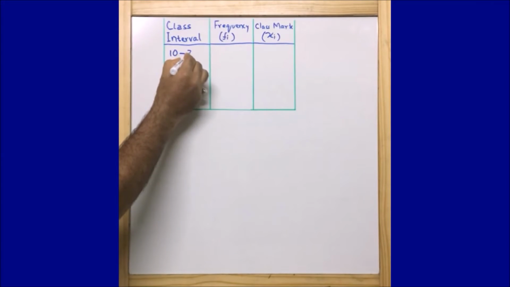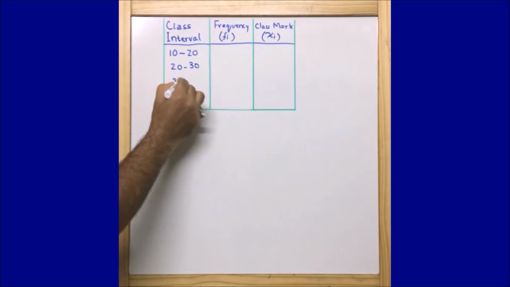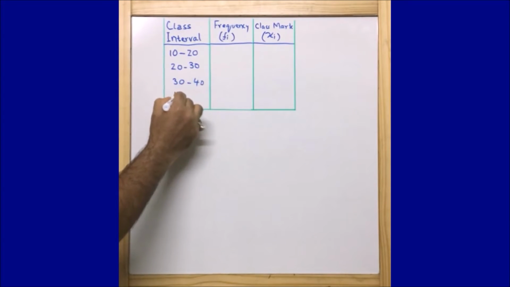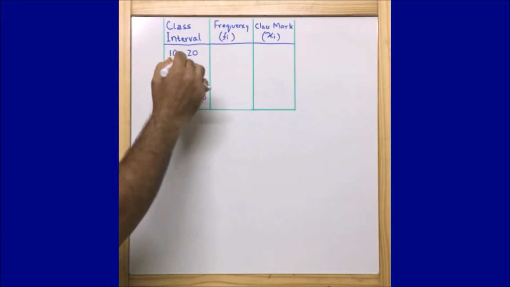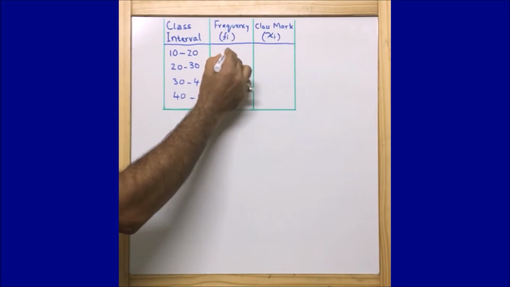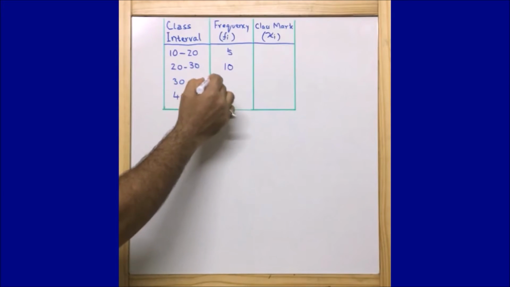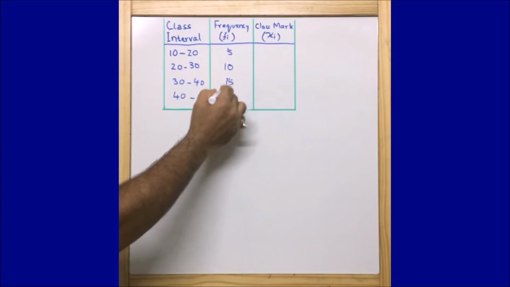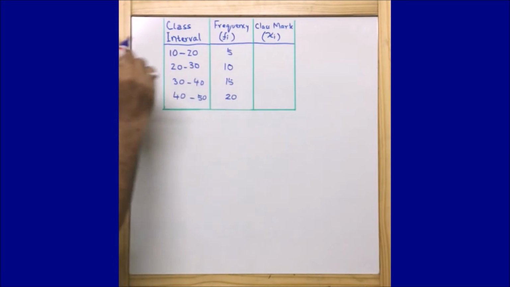Let's say here I'm writing 10 to 20, 20 to 30, and 30 to 40, and if I write 40 to 50. Now frequency: let's say within the age group of 10 to 20 there are five people. Within the age group of 20 to 30 there are 10 people. We are just assuming, this is not the correct data. Then within the age group of 30 to 40 there are 15 people, and within the age group of 40 to 50 there are 20 people. This is just an assumption.